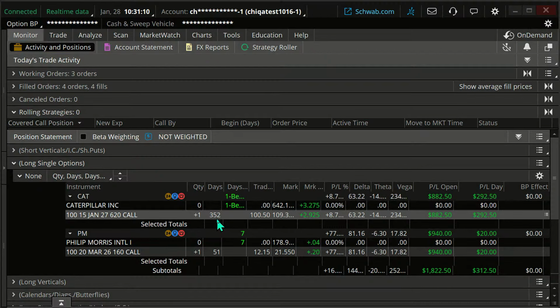When would I get out? Well, I'd get out if I turn bearish on it. That'd be the primary reason, if I turn bearish. As long as I'm bullish on this, of course, as we get close to expiration, then we'll get out of this.